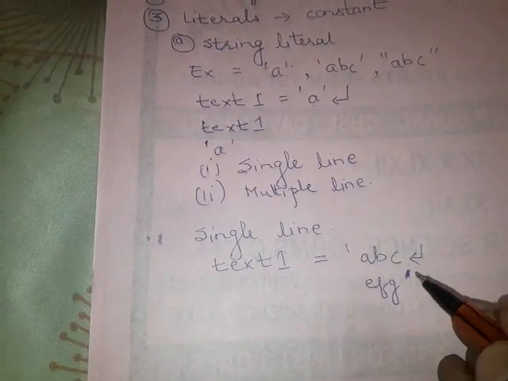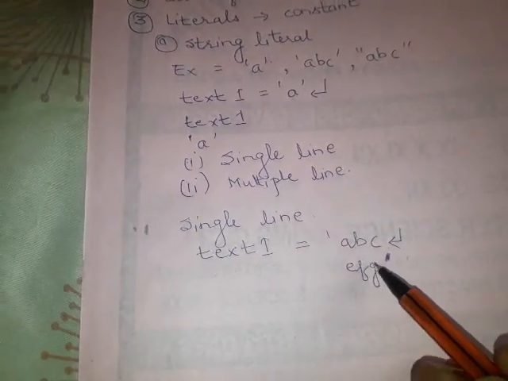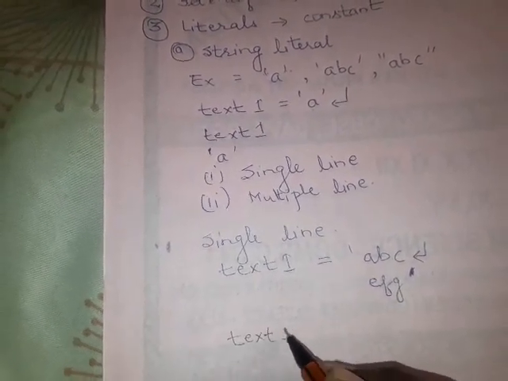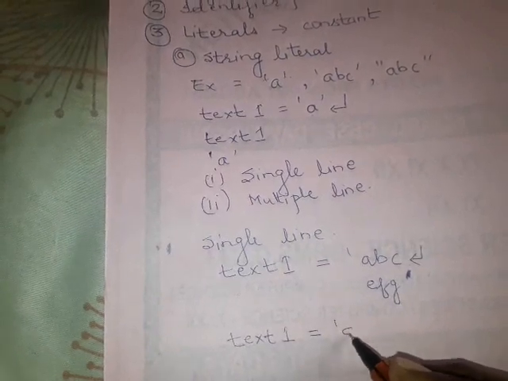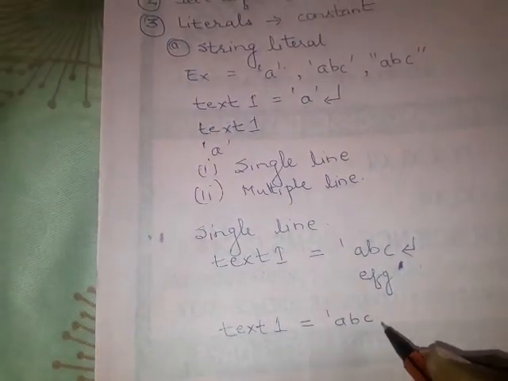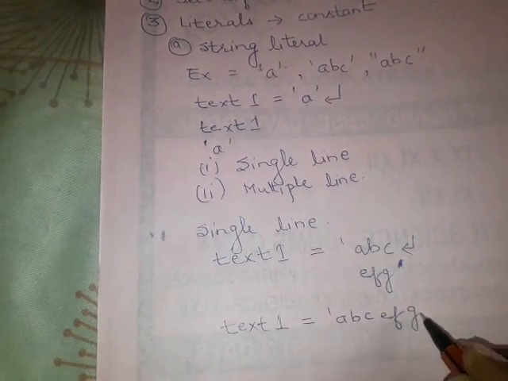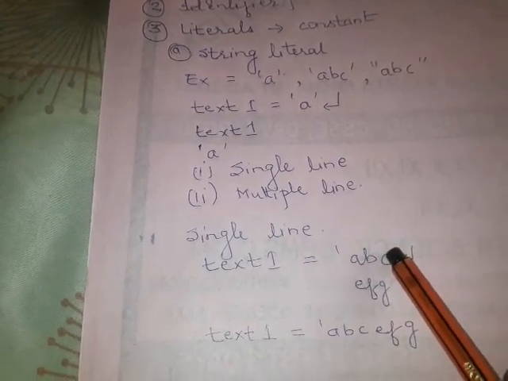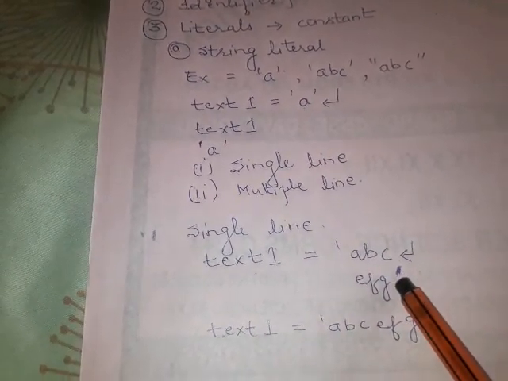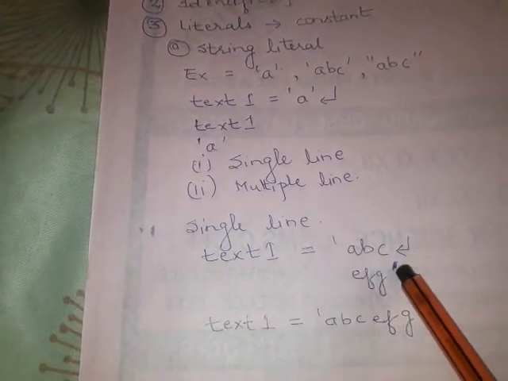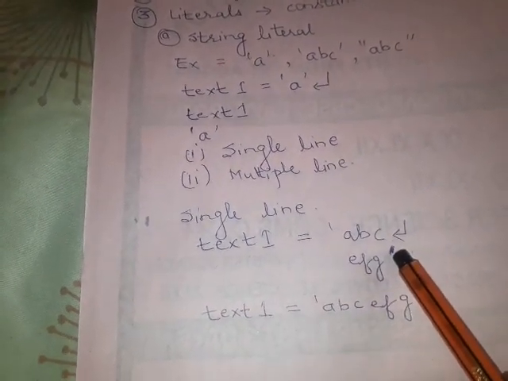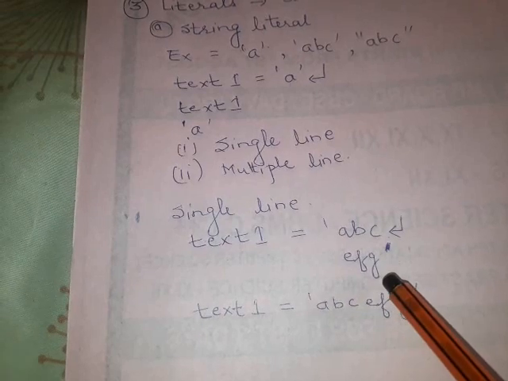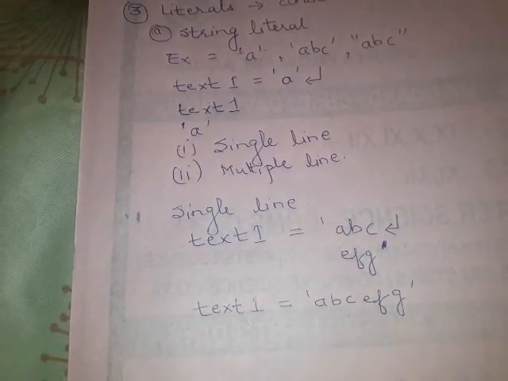I write this in two lines, but whenever I print text1, it gives the output like this: ABC EFG. If you press Enter and do not close the single quotes, you have to use a single quote at the end to terminate the string, and it will not be printed in two lines, it will again be printed in a single line. This is an example of a single line string.